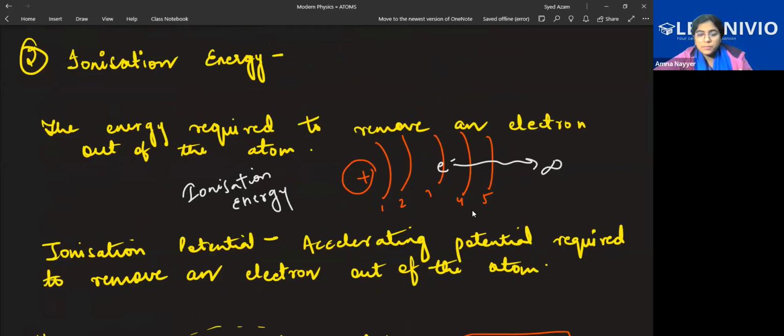So excitation energy is when the electron jumps to a higher level, just a higher level. Excitation potential is the potential required to jump the electron to a higher level. And ionization is to remove the electron completely from an atom. And the potential required to completely remove the electron from the atom is the ionizing potential. Just write these two points quickly and text me done. In the next class, we'll do one or two questions and start with nuclei.